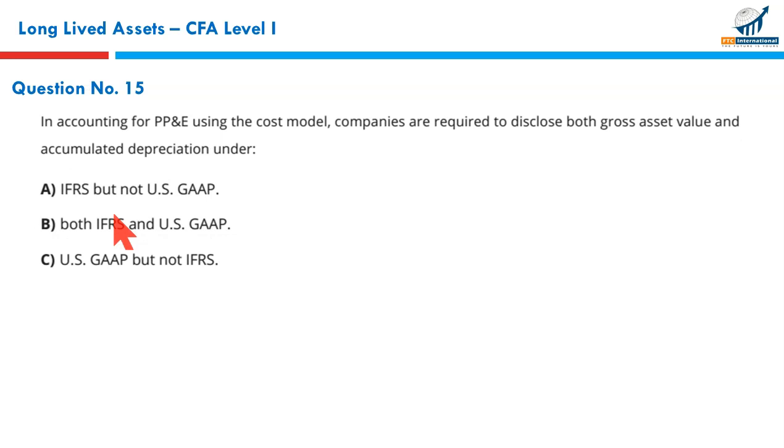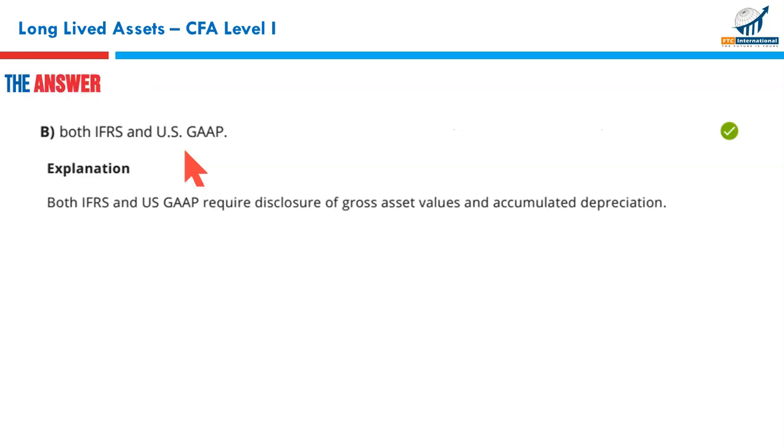Next, in accounting for property, plant and equipment under the cost model, companies are required to disclose both gross assets value and accumulated depreciation. This is applicable under both IFRS and US GAAP. Under both reporting regimes, you need to disclose the gross assets value, the original historical cost, and the accumulated depreciation for all the assets. That's the correct statement, applicable under both regimes, so that will be B, both IFRS and US GAAP.